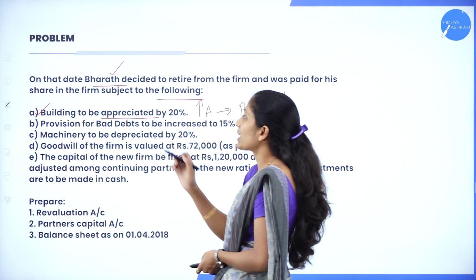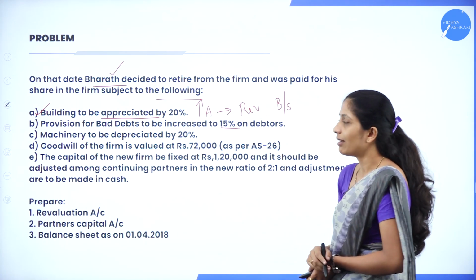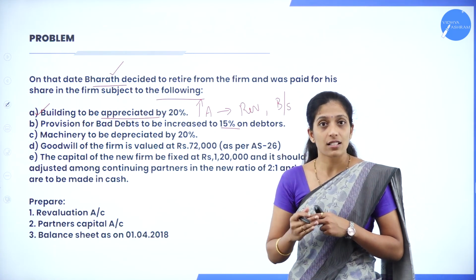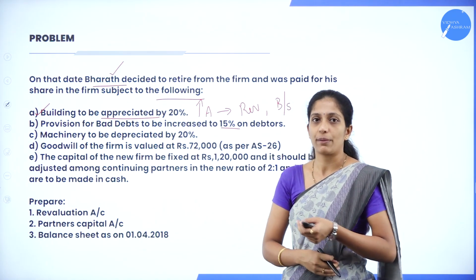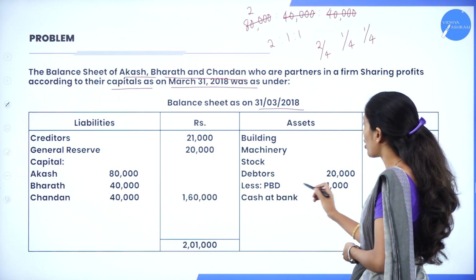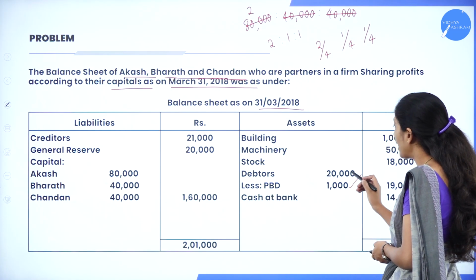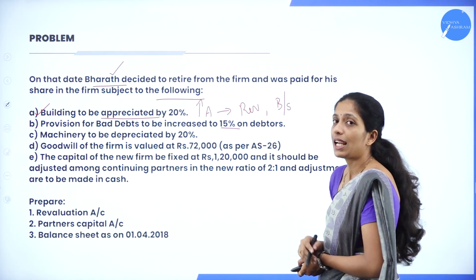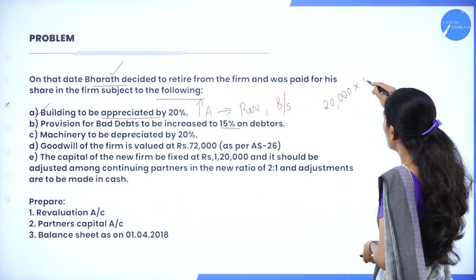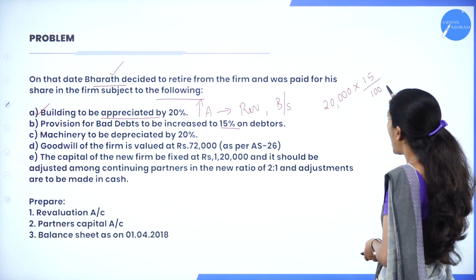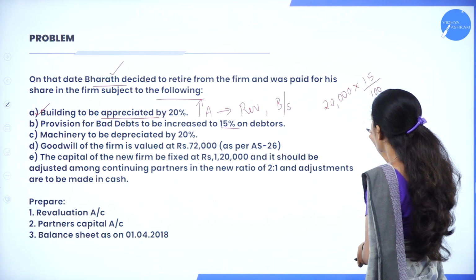Next, the second adjustment is provision for bad debts to be increased to 15% on debtors. So we don't know to what extent it has been increased, but they have told it has been increased to 15%. Now already they have given the provision, it is 1000. So we have to calculate on debtors 20,000 into 15%. So 20,000 into 15 divided by 100, and this amount has to be compared with that 1000. So earlier it was 1000.